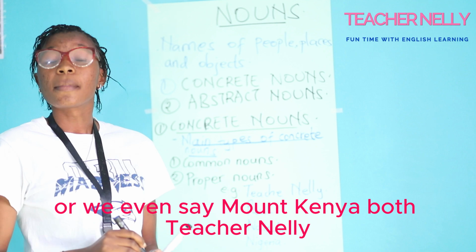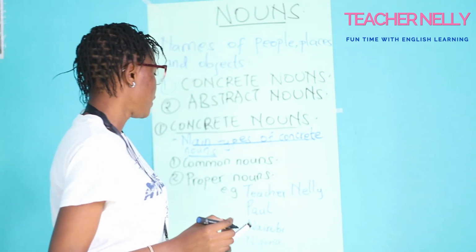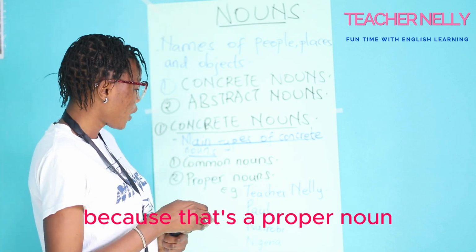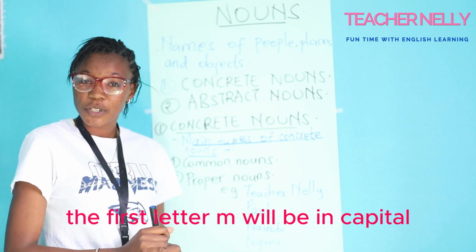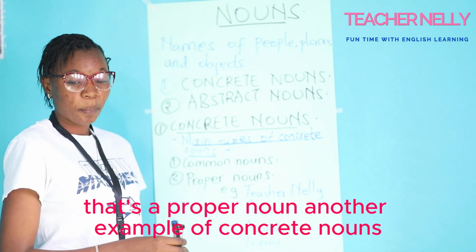Or we'll even say Mount Kenya. Both Teacher and Nelly, they both start in a capital letter because that's a proper noun. When we are saying Mount Kenya, the first letter M will be in capital and the first letter K will also be in capital. That's a proper noun.